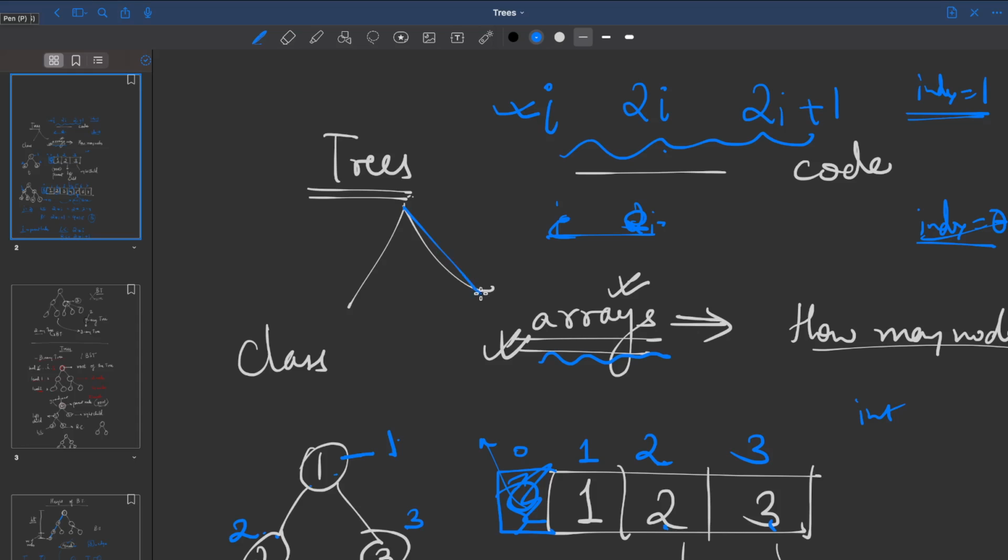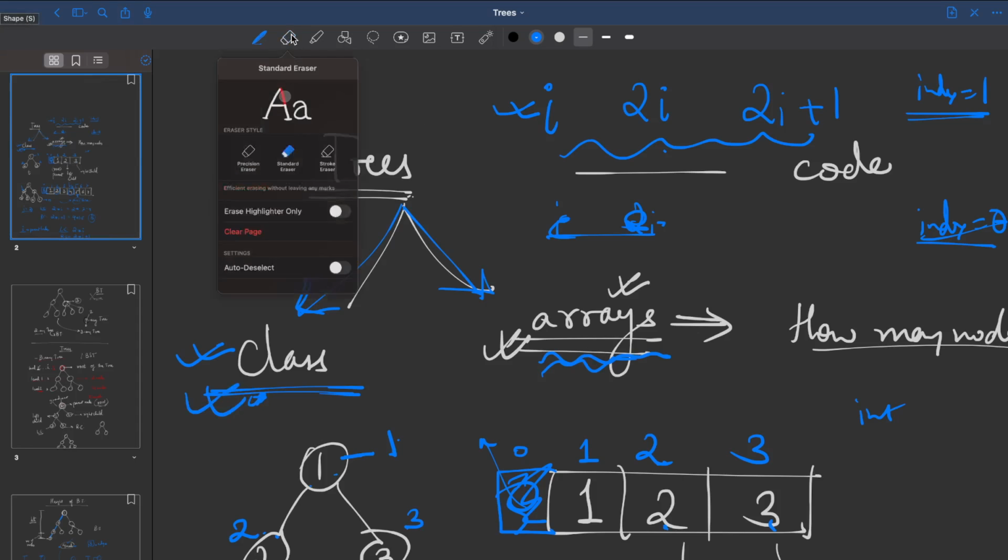So this is one way of representing your tree data structure using arrays. In Java, C++ or Python, you can use this. The other representation is using classes. Most of the time, we will use this representation to solve problems. In fact, when we solve problems on LeetCode and GeeksforGeeks, you will mostly have this class representation. Very few times will we use the array representation, but most of the time we'll use the class representation.